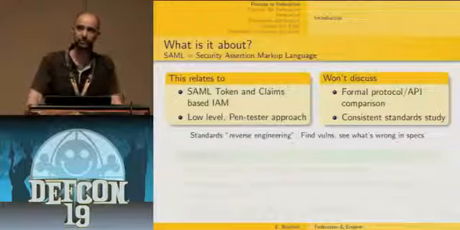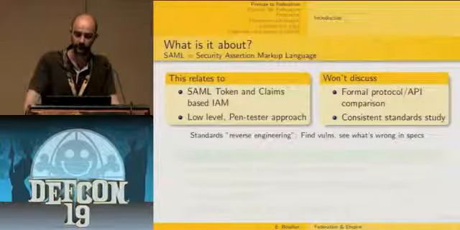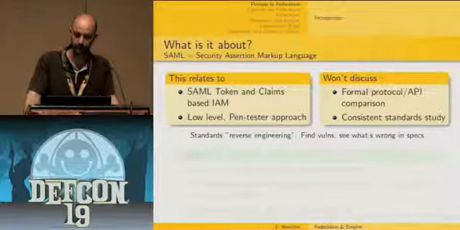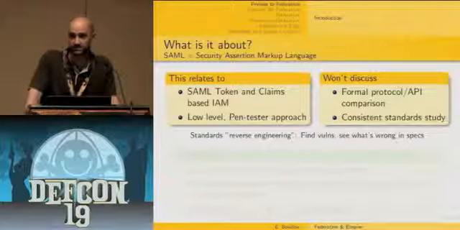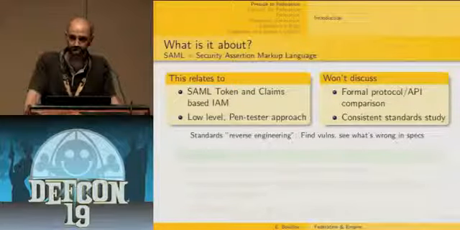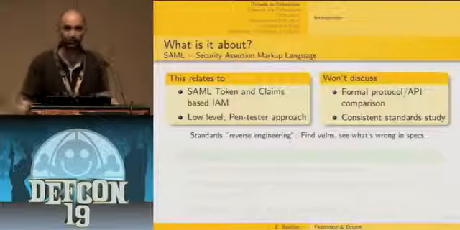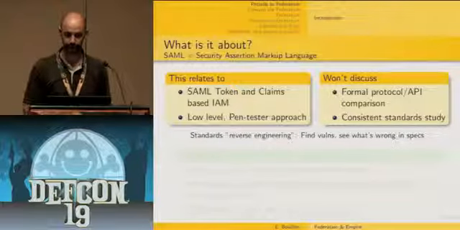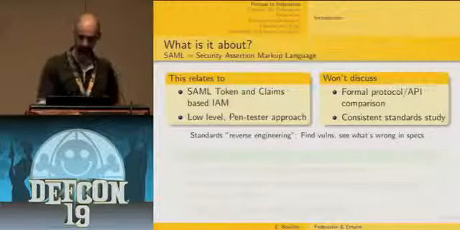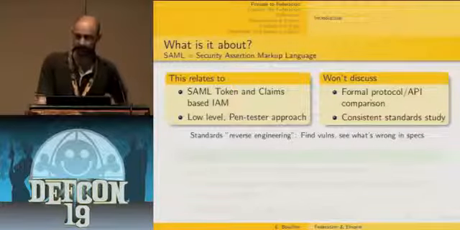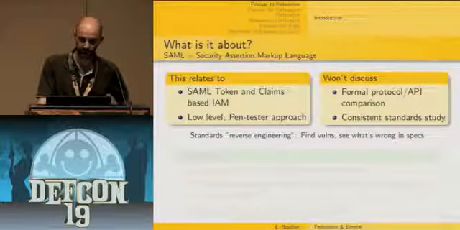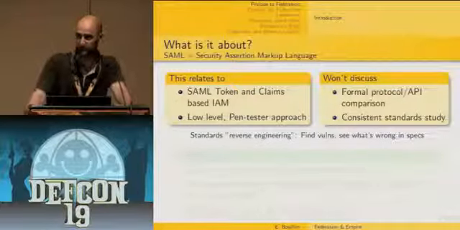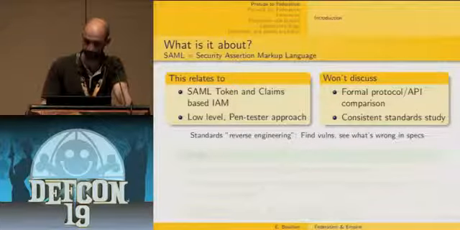So I'm not going to use this level of abstraction, but I'm just going to look at the lowest level of those protocols. Also, this presentation is not about a consistent and formal study of every involved standard. I'm just going to cursorily introduce 2 of them, but you'll see that's enough to get some interesting results. So basically, the approach I've been using is some sort of standards reverse engineering: find vulnerabilities and then go back into the specification and see why something went wrong.